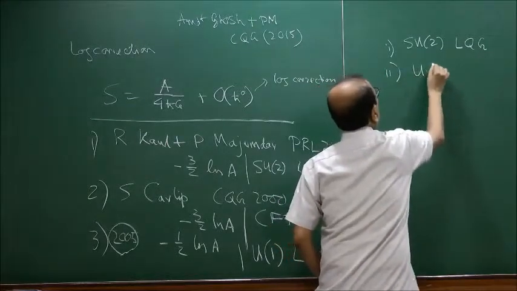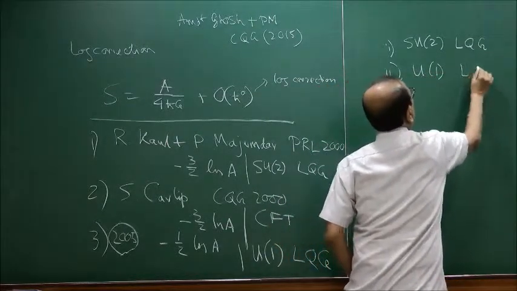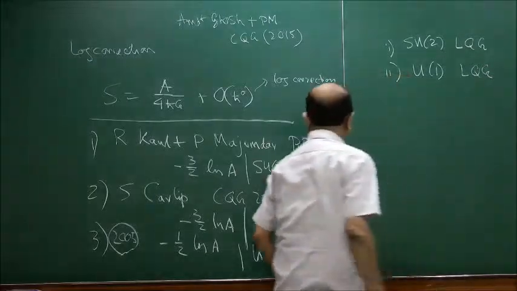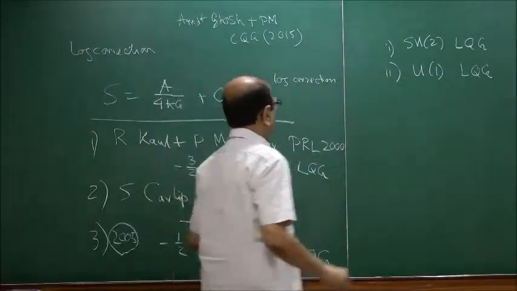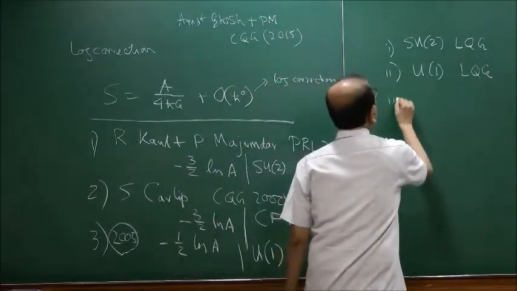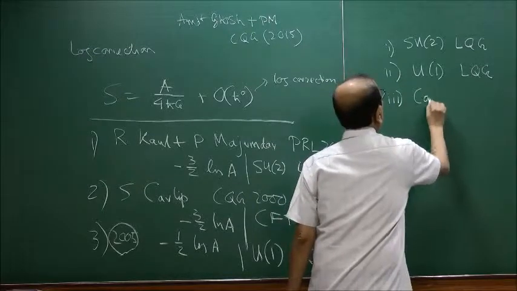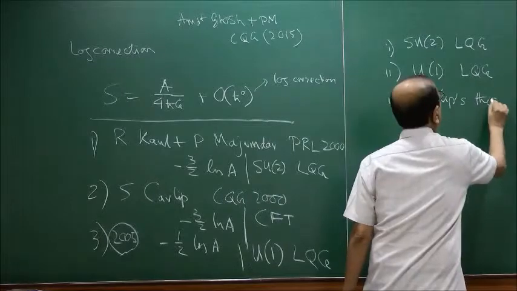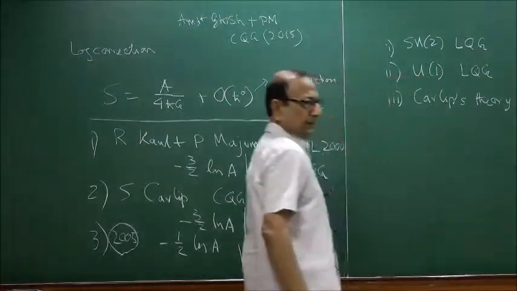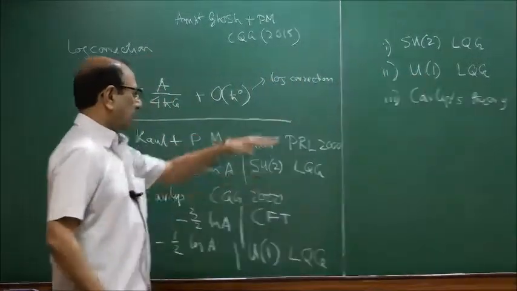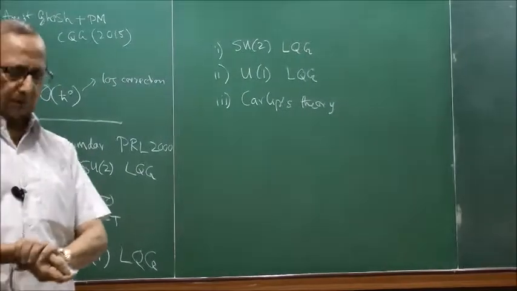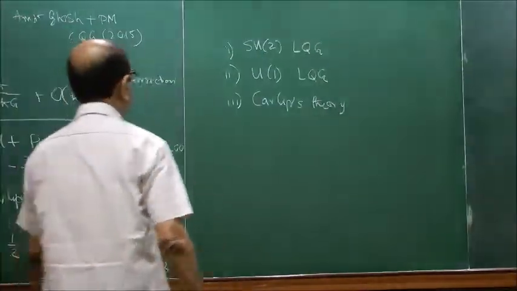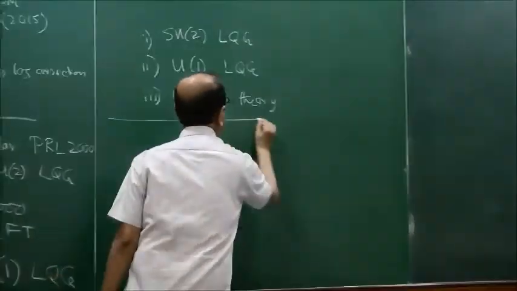Then I will talk about the U1 formulation in more detail. And after that, I hope to talk about Hartley's theory in brief. I will not discuss the details of Hartley's theory, but I will talk about it in brief. Okay, so these are the things which I want to discuss.